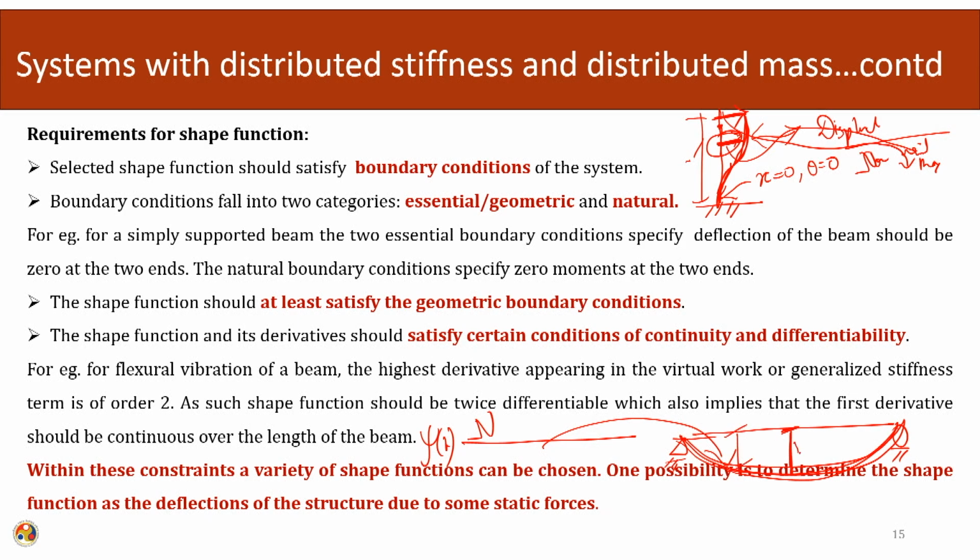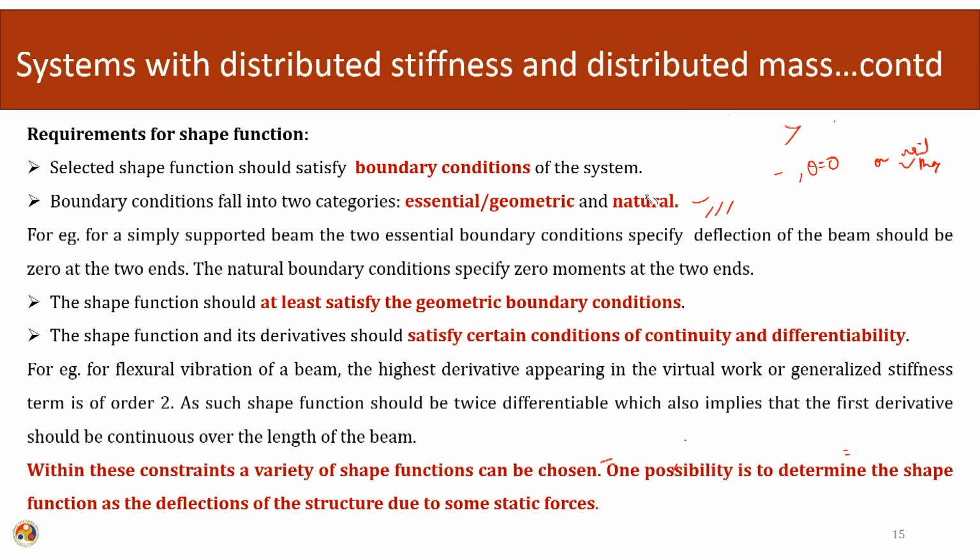If I want to calculate y max at x equals L over 2, if my chosen degree of freedom is at the halfway midpoint, then I normalize it by y max, where y max is calculated at x equals L over 2. If it is L over 4, I can calculate at L over 4 the maximum vertical deflection at wherever my point is required. So, this way I can choose the shape functions depending upon the static knowledge that I already have. This is how I can select the shape function.